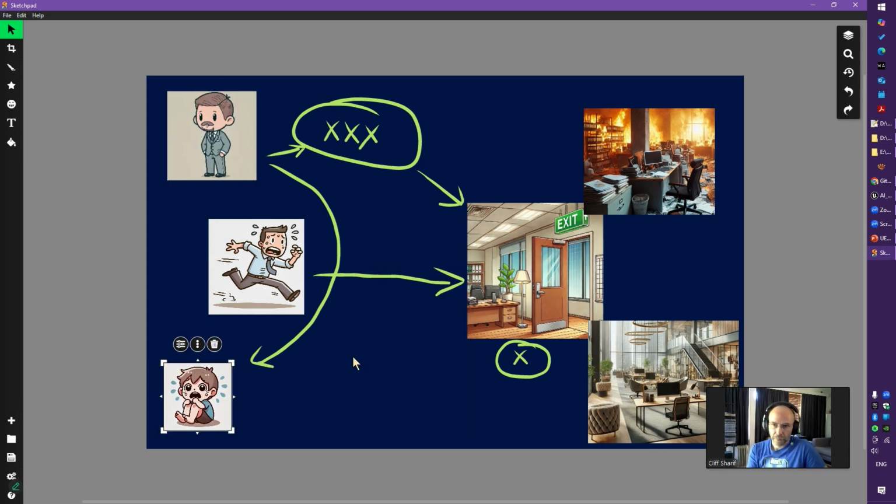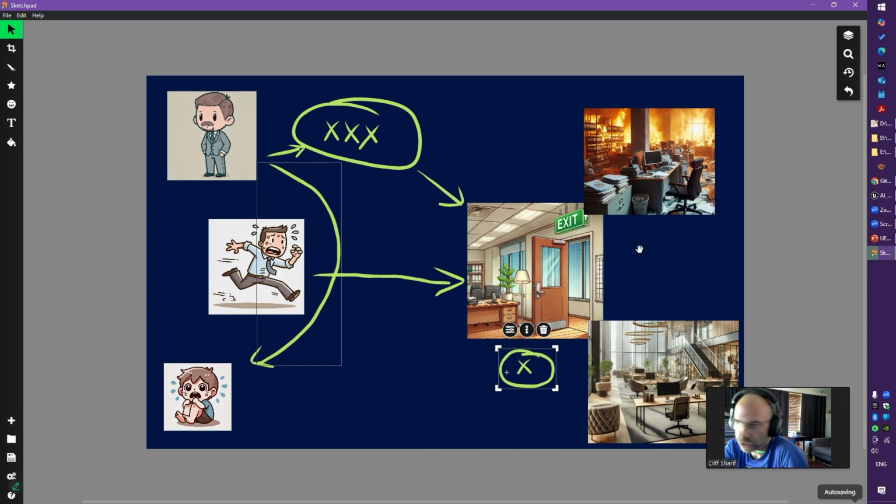So the first character has a behavior. He helps everyone and then moves to that location. The second character has a different behavior. He is frightened. It doesn't matter who is around, what is going on. I need to save my life. That's a behavior. And the third character, it is a behavior too. He knows where he needs to go, but he's frightened. So when we talk about knowledge, all of them have the knowledge of that door. They know where it is. All of them know the position of that door.